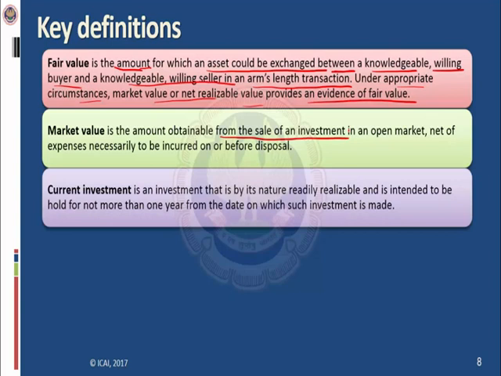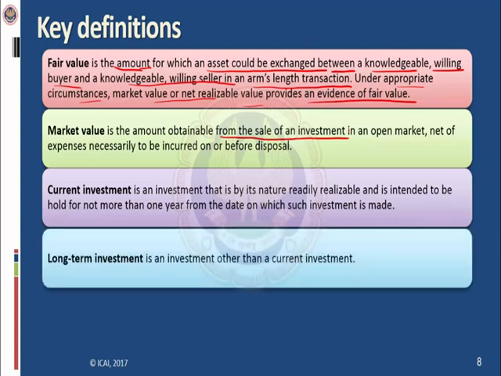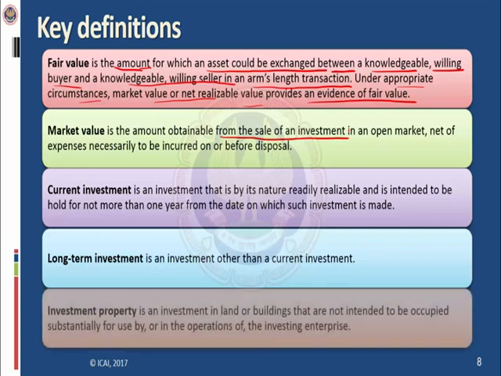A current investment is an investment that is by its nature readily realizable and is intended to be held for not more than 1 year from the date on which such investment is made. We will learn this term in further slides. Again, a long-term investment is an investment other than a current investment. We will see these terms under classification of investment, so I am skipping for the time being. Investment property is an investment in land or building that is not intended to be occupied substantially for use in the operation of the investing enterprise. I have to discuss this term as well in detail.